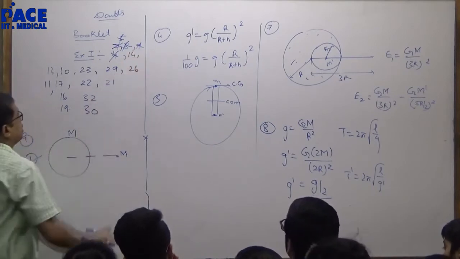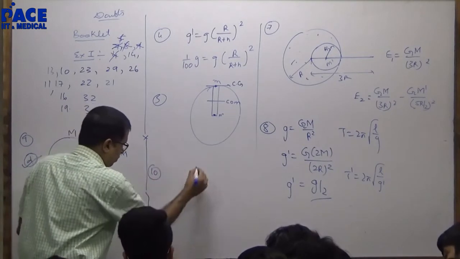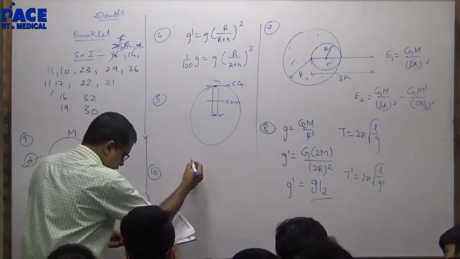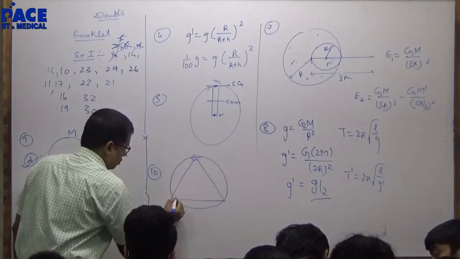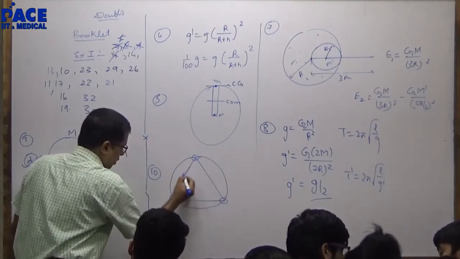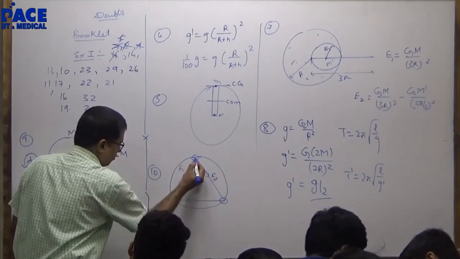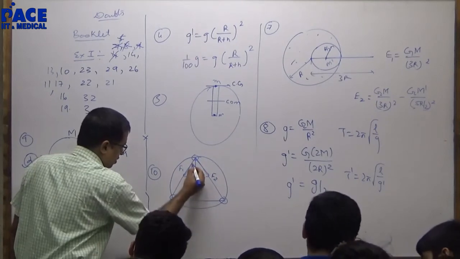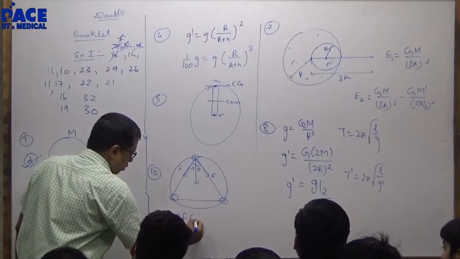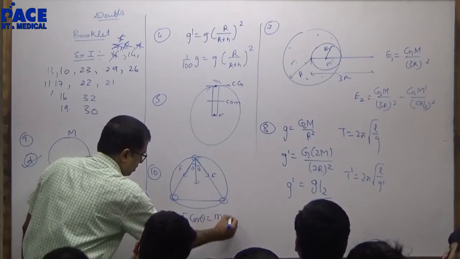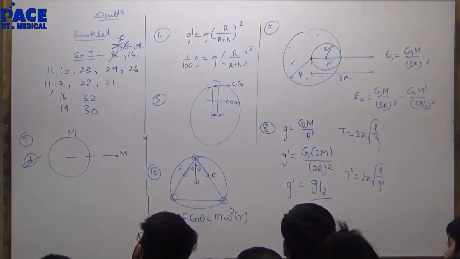That is 9, 10. Each on a circle. They are going about in a circle like this. Have 3 masses. This force of attraction F1. This force of attraction F2. These both towards the center. Theta and theta. 2F cos theta provides the centripetal force m omega square r or mv square by r.